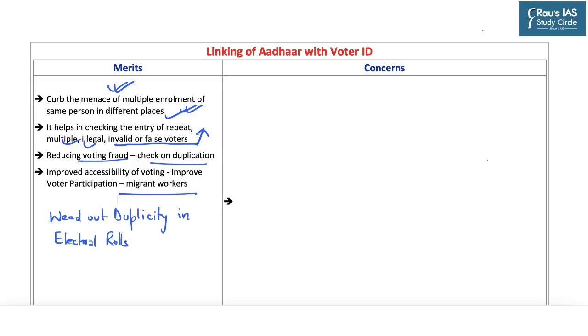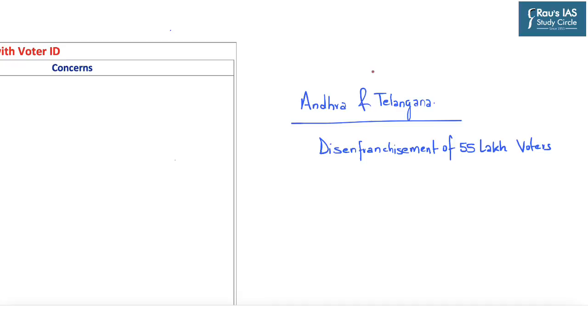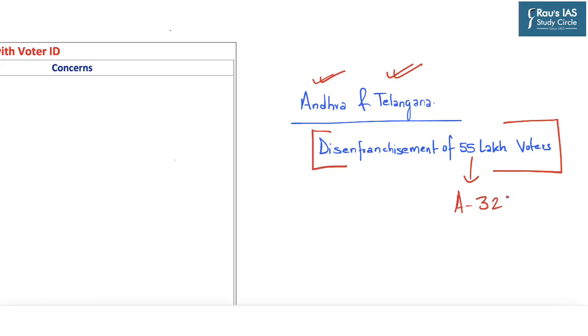Now, despite these merits, there are still a large number of concerns with respect to linking of Aadhaar with voter ID. Earlier, the linking of Aadhaar card with that of voter ID was done by the state governments of Andhra Pradesh and Telangana. And because of this process, it led to the disenfranchisement of approximately 55 lakh voters, thereby impacting their right under Article 326 of the Indian Constitution, which provides them a constitutional right to vote.